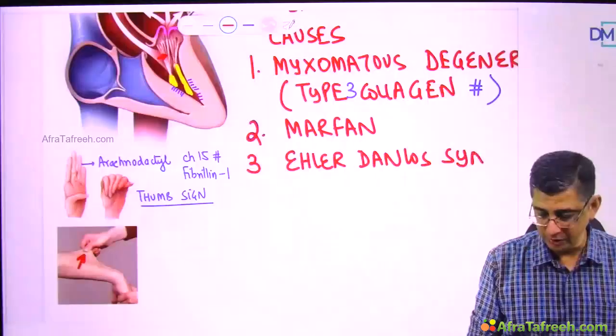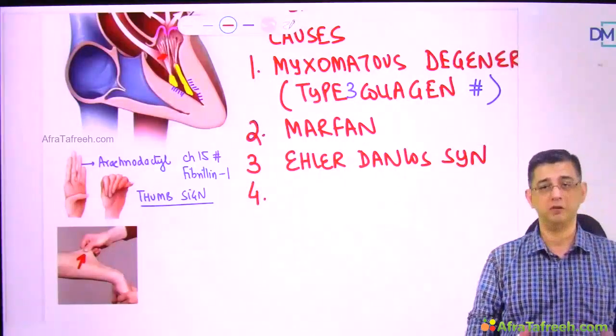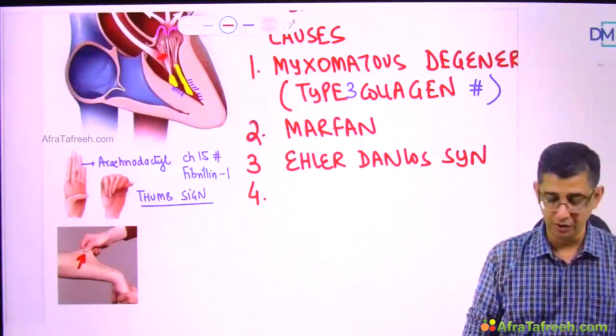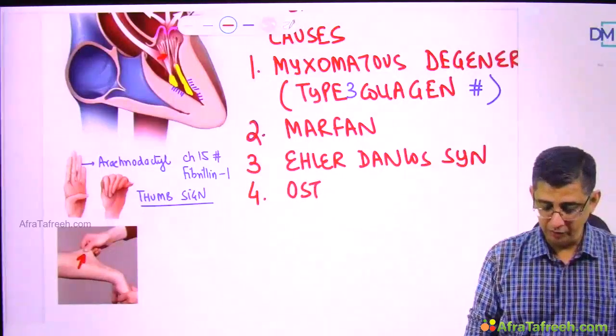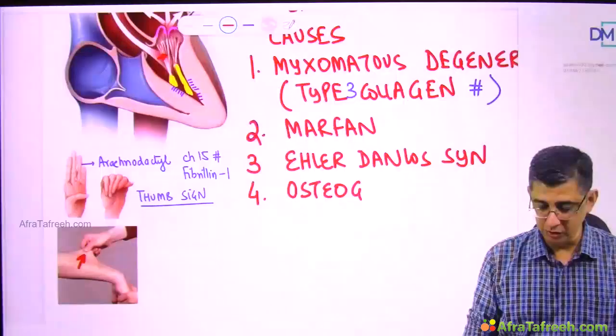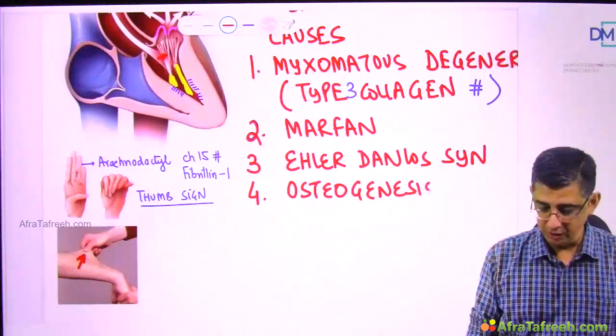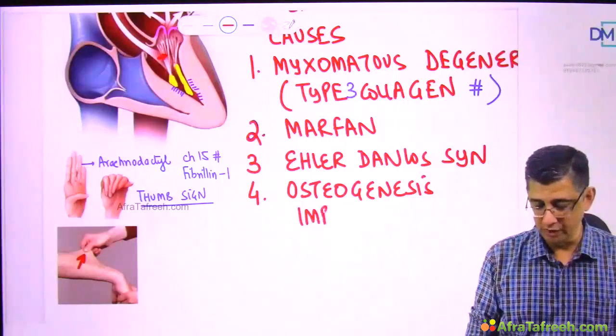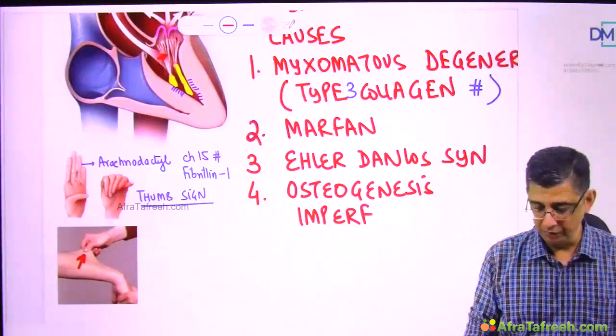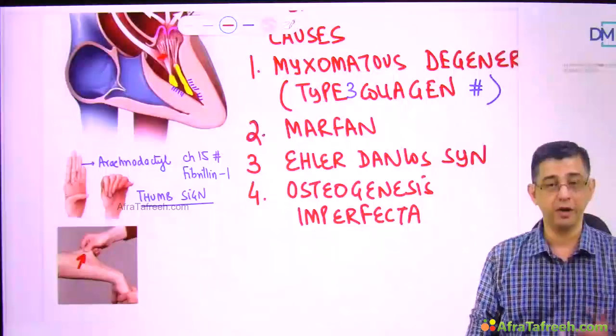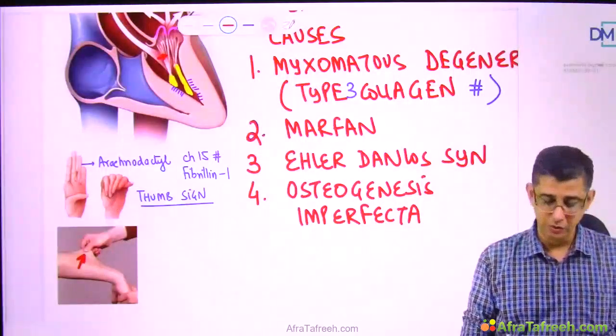Ehlers-Danlos syndrome is a connective tissue disorder which is associated with development of mitral valve prolapse in a patient. The third one, for MCQ sake to be remembered, is osteogenesis imperfecta. Yeah, the same condition in which you read about a blue sclera and multiple fractures present in the most severe variety. The same condition can also be associated with MVP.